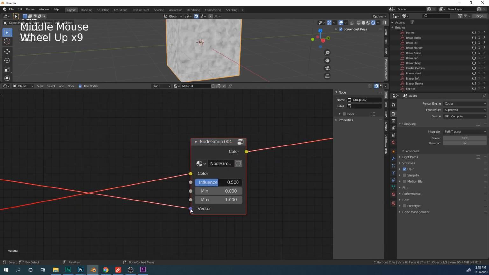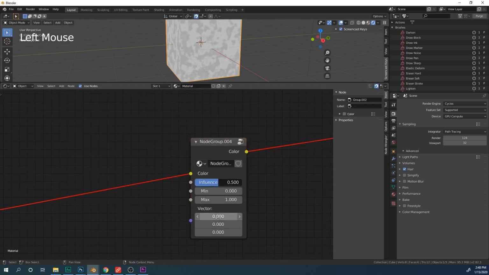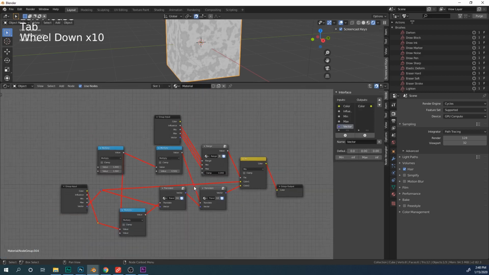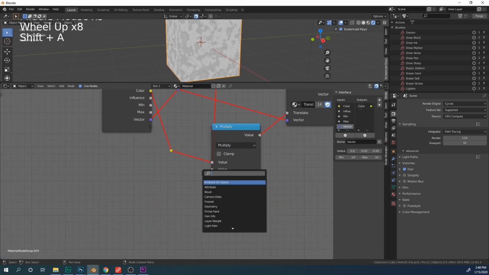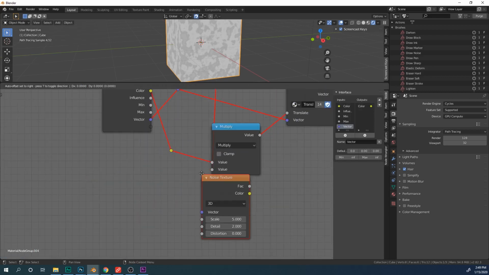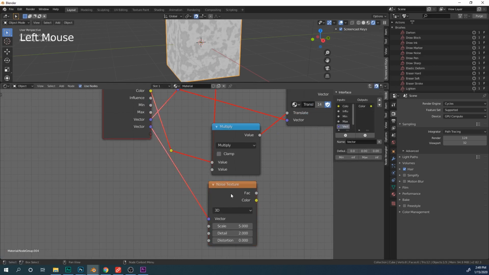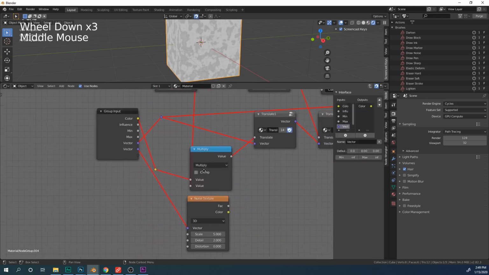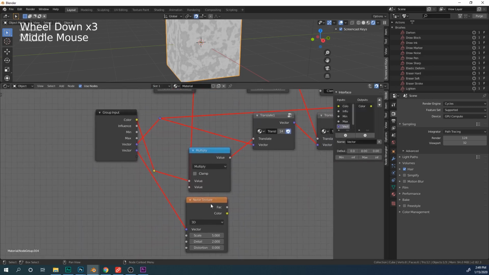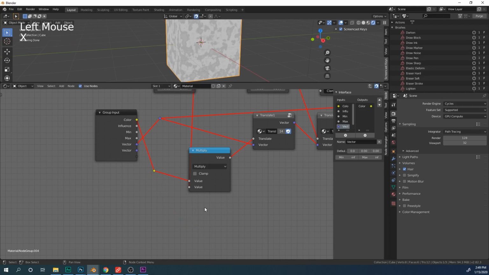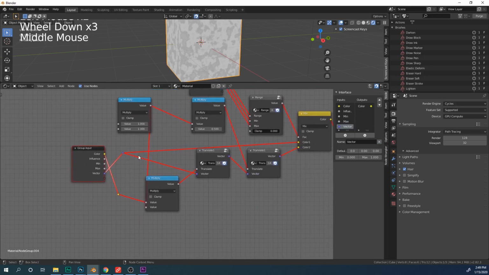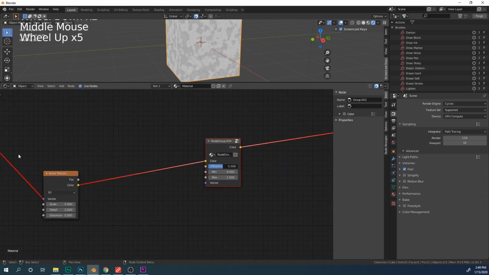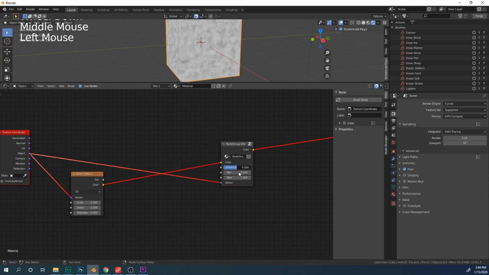Now you may notice that the vector is opened up by default. To close that, we're going to use a vector from a texture, like a noise texture. Let's compare the vectors. This one is closed, so this one is opened. Let's remove the texture now that we have it in the input here. Let's remove the first one and move this over here. Link it back up. Now it's closed by default.